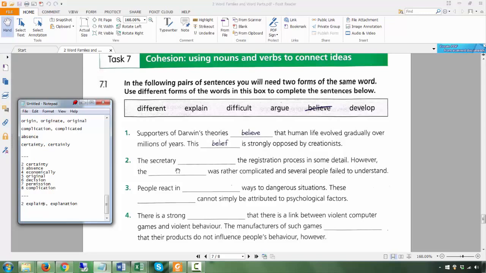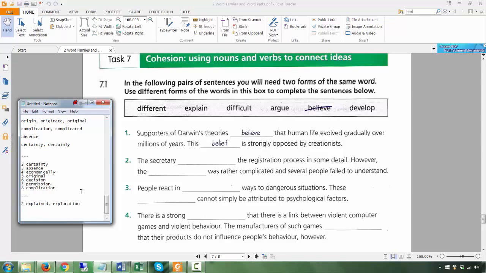That means, what is the meaning of present simple tense? And I talk about this in the tenses in the videos. The use of the present simple tense is when something happens regularly. Okay, so if you say, every day the secretary explains the registration process in some detail to people at the counter or whatever it may be. All right, that is something that happens regularly. Then you can use the present simple. But this is, of course, one time in the past. However, was. Okay, so you have to use the past simple, so it should be explained.